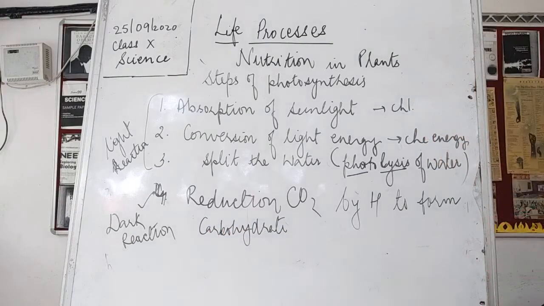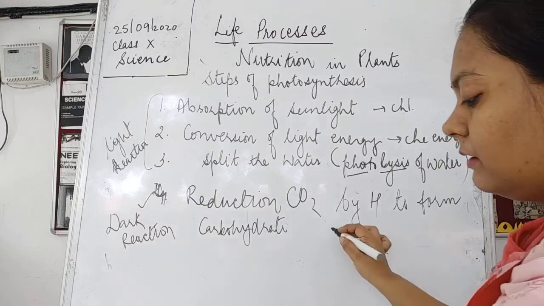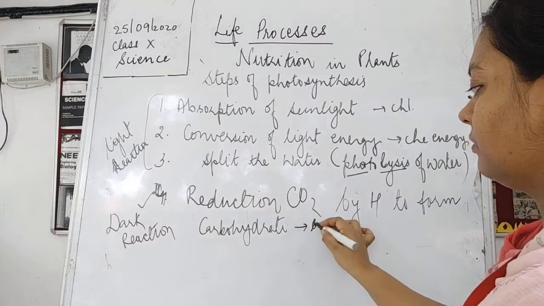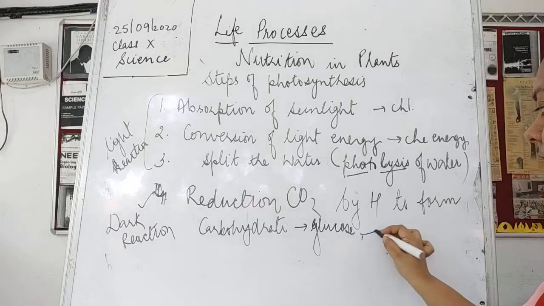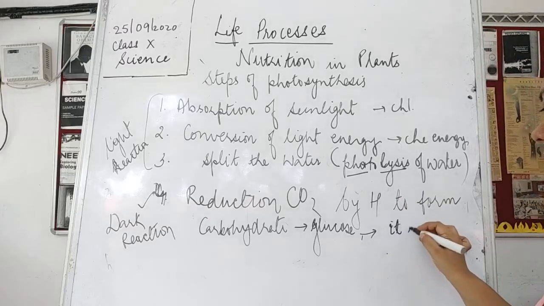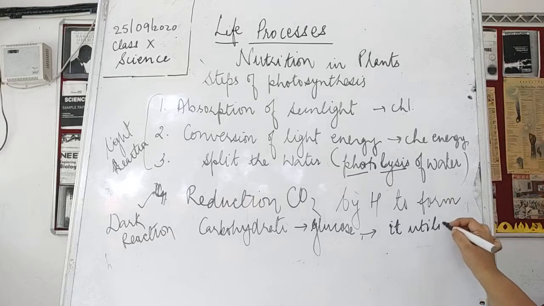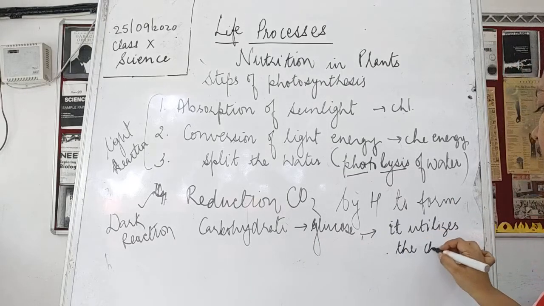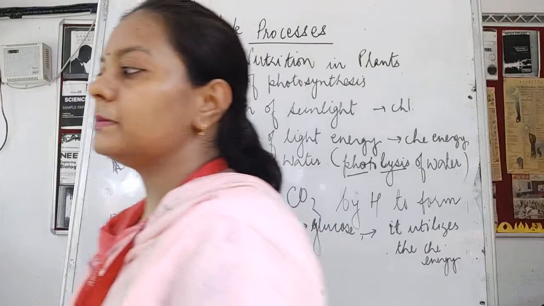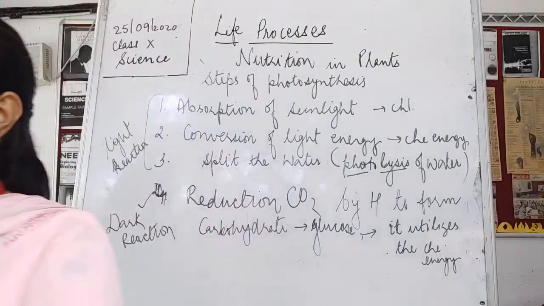So this forms carbohydrate, and this is going to form glucose, okay, and it utilizes the chemical energy. So this is what is about the dark reaction and the light reaction.